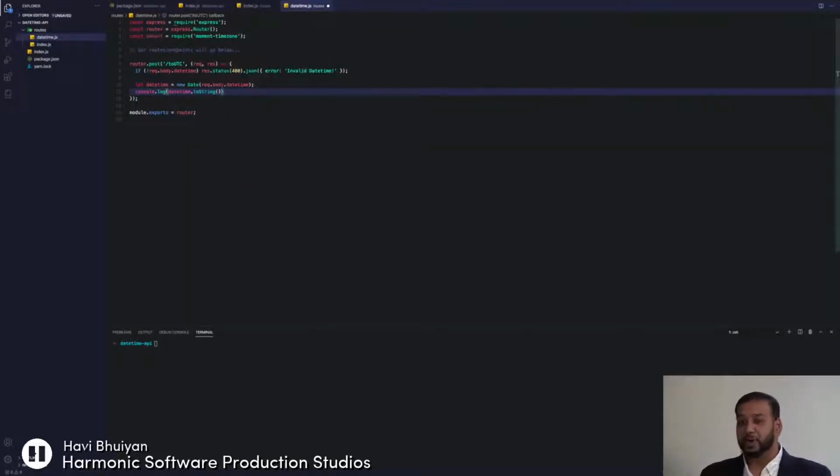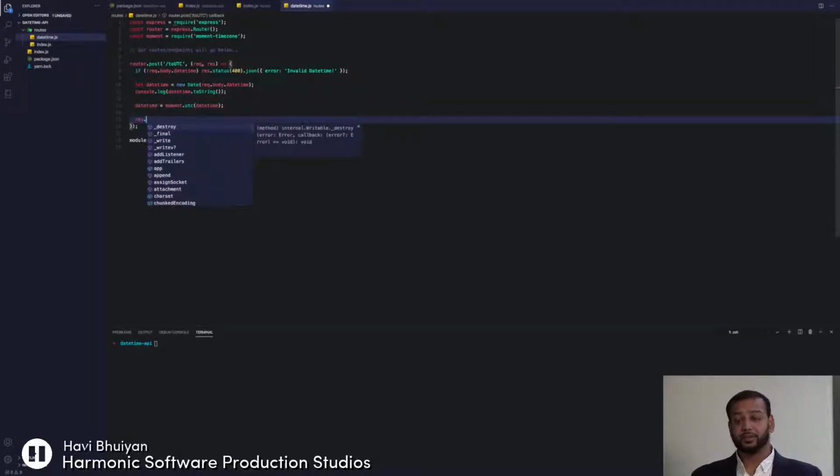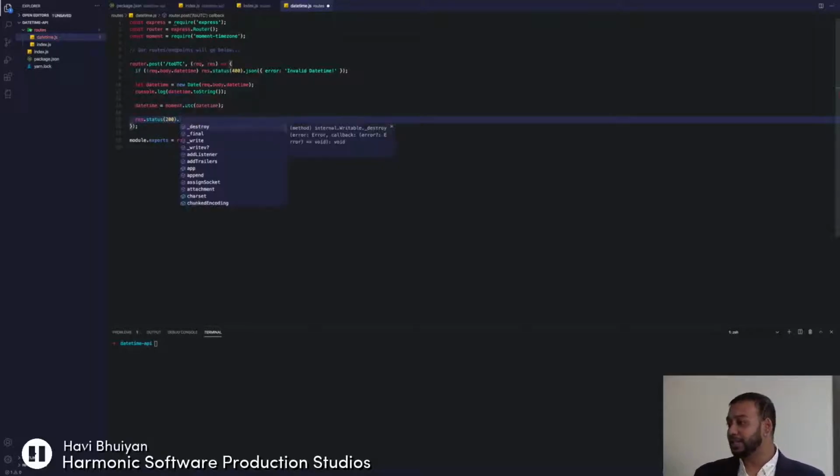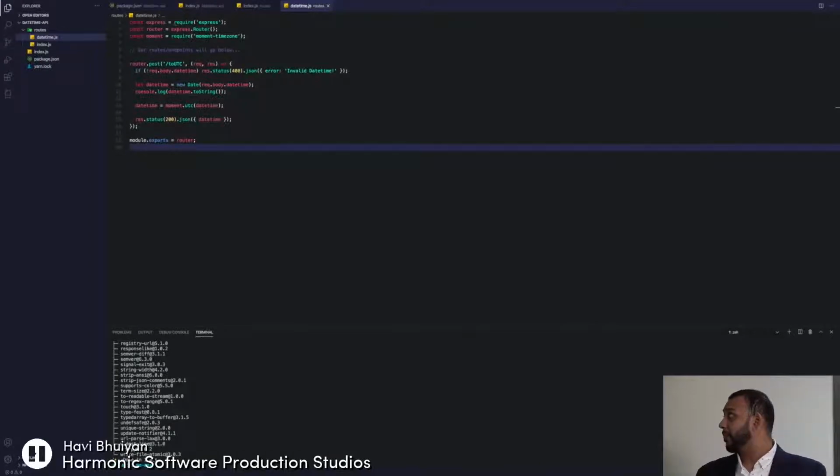Once we have a valid request body object, we can take that datetime value and use the JavaScript Date object to parse it into a JavaScript datetime object. Now some of you more familiar with JavaScript might be wondering, why not just use Moment's datetime parsing? Well, to put it simply, Moment is deprecating a lot of formats for datetime strings. What we want is to have multiple string formats and have JavaScript pick them up and parse that date out correctly. Typically, the JavaScript Date object does a way better job at that currently, and it's not going to be deprecating any of the formats anytime soon. So it's a better long-term solution.